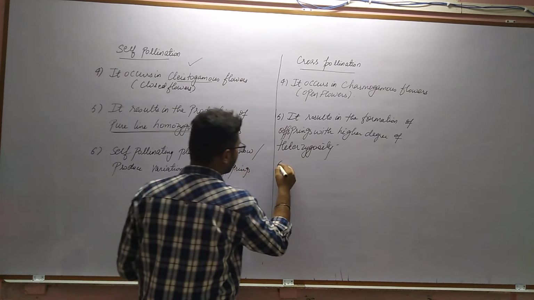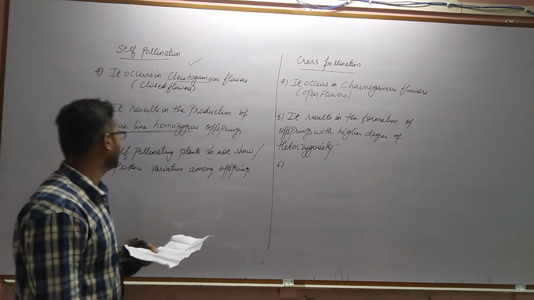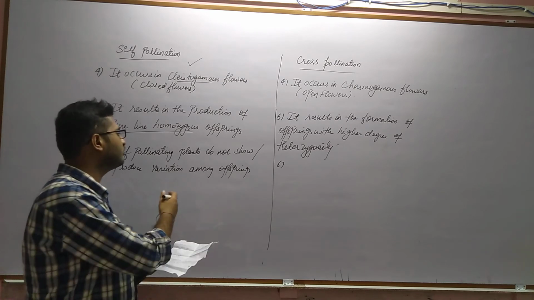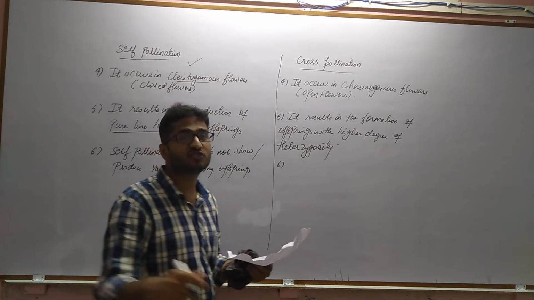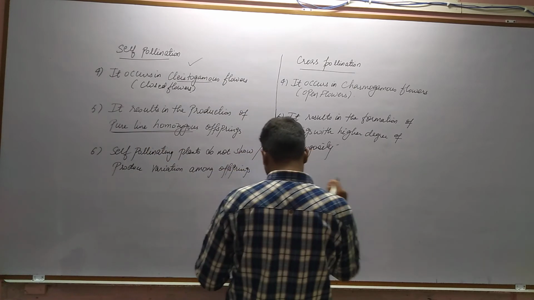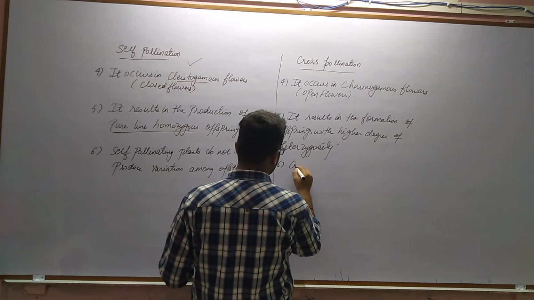And the sixth point, in case of cross pollination, the cross pollinating plant produces variation among offspring because there is genetic recombination.